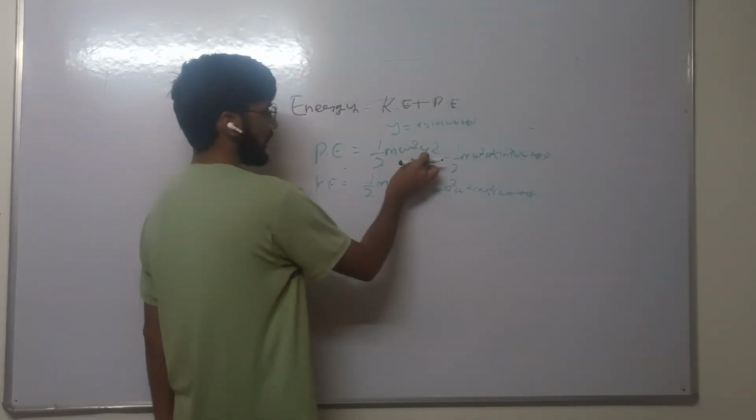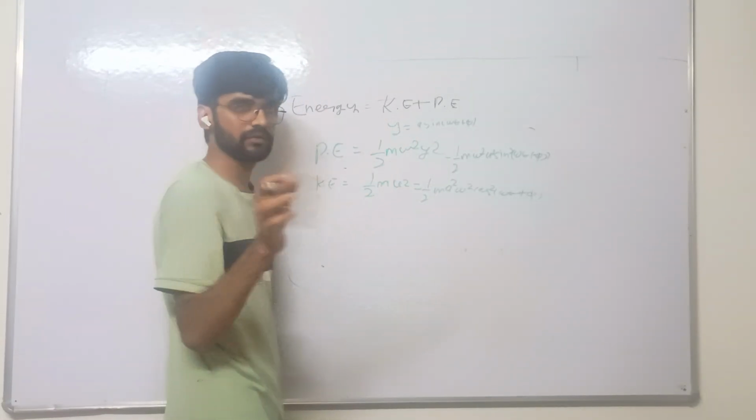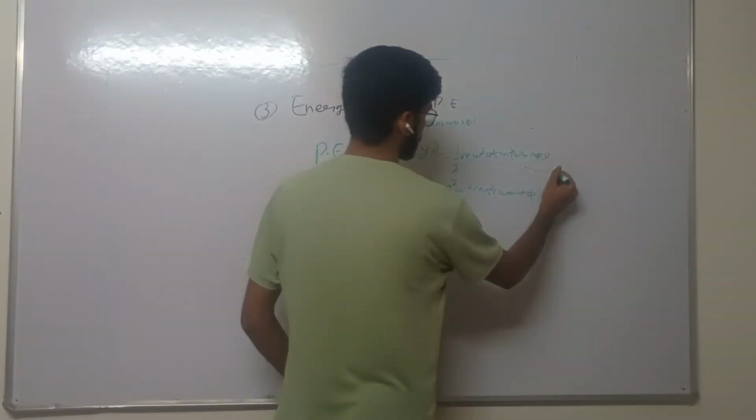If you differentiate y with respect to time, we get velocity of particle. We put this value and we get this equation.